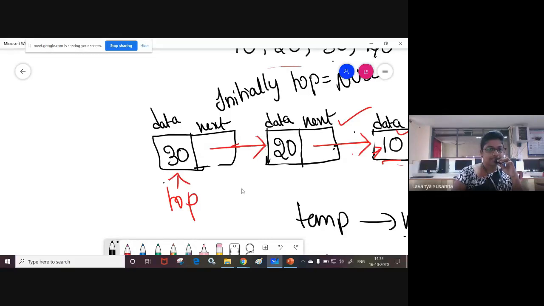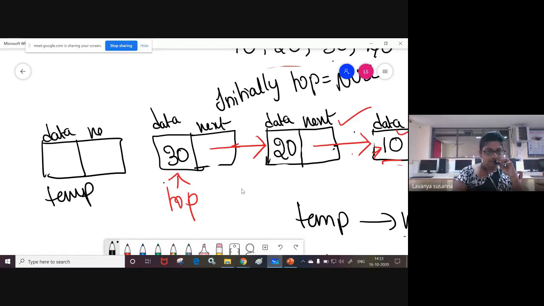In the stack, create a node. What is that node's name? Temp, with a data field and a next field. Now insert 40. How to insert 40? Temp of data equal to 40. Temp of next equal to null.